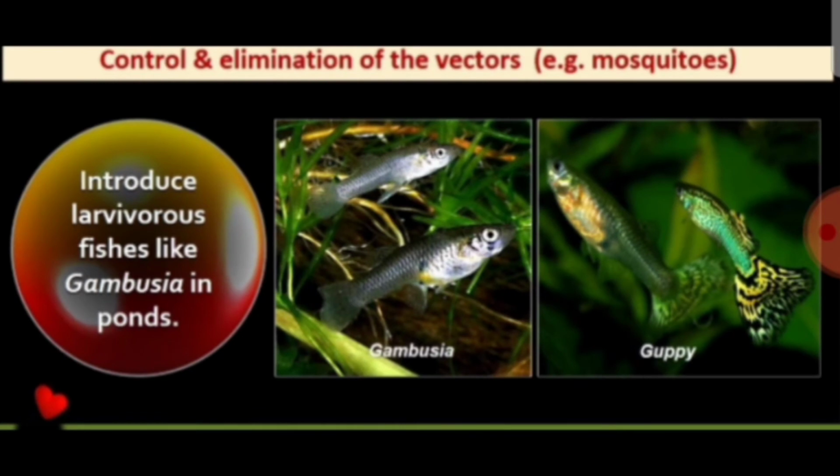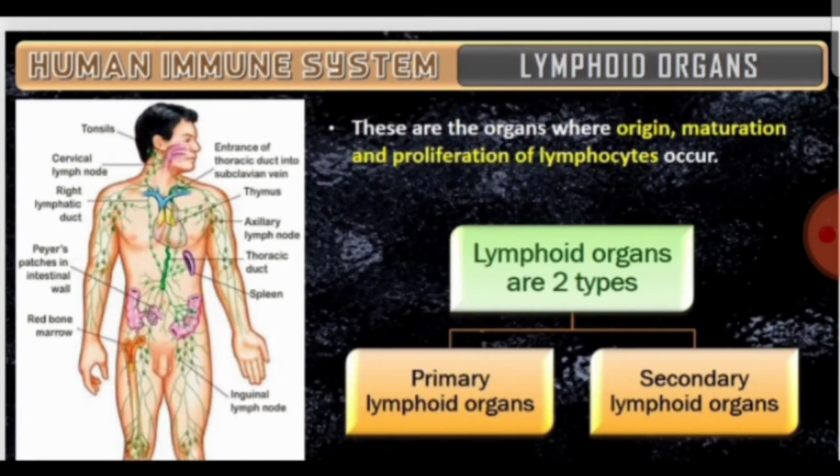And for controlling mosquitoes, because they act as a vector in diseases like malaria, we can introduce larvivorous fishes like Gambusia in ponds. They are going to clear the larvae of mosquitoes in stagnant water.